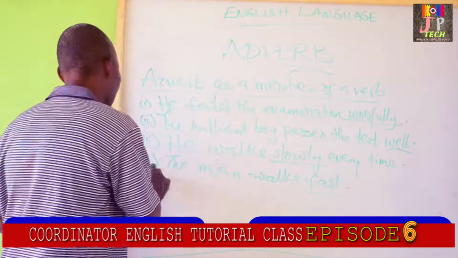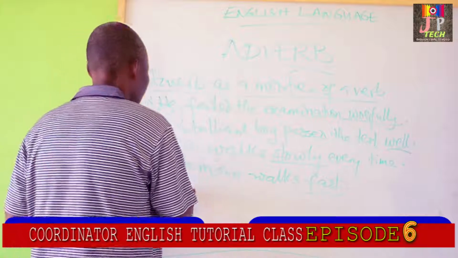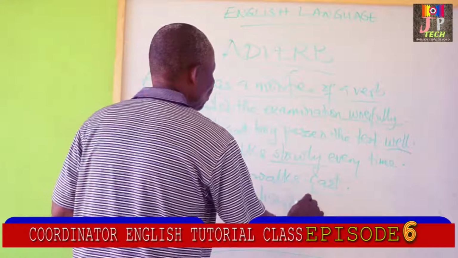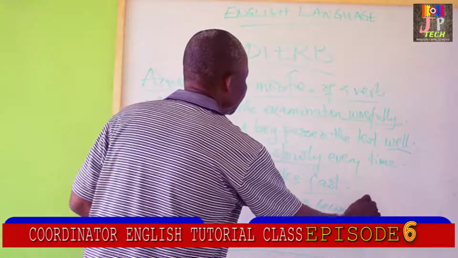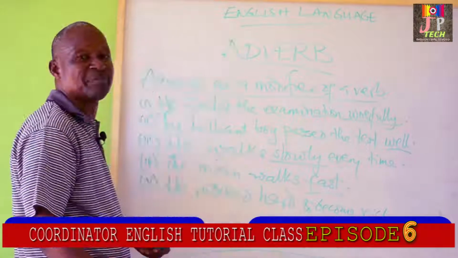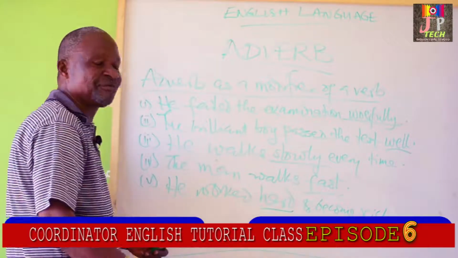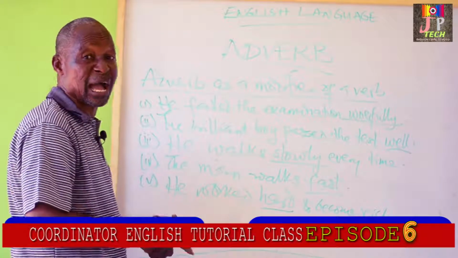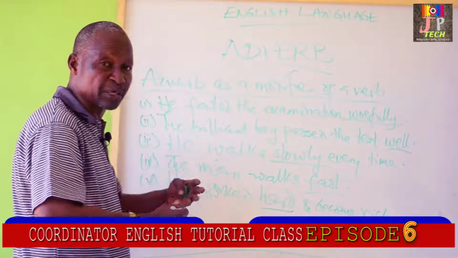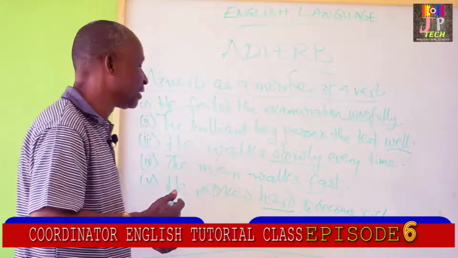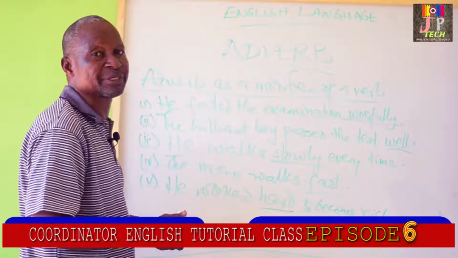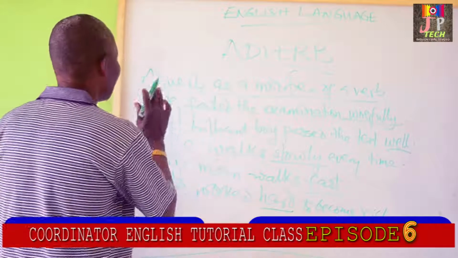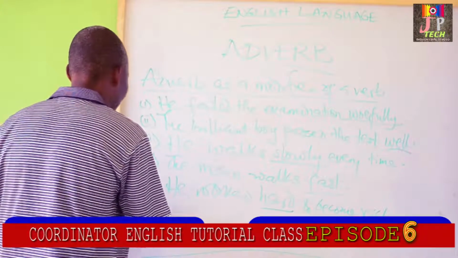Then final example here, example 5. He worked hard to become rich. Hard here is an adverb, qualifying worked. He worked hard, like he worked strenuously, laboriously to become rich. He worked hard to become rich. So be that as it may, let us see another job of an adverb.